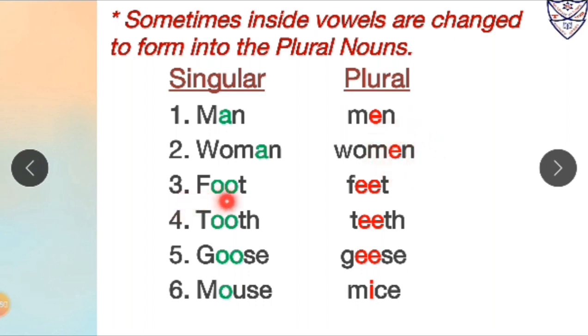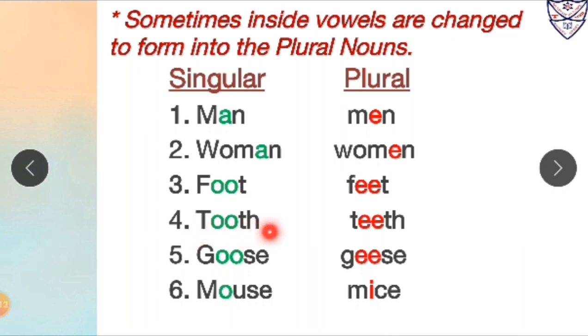Number 3, foot. Now over here foot is in singular form and the inside vowels are double O. Now to form its plural form, what we will do? We will change these vowels, that is double O, into double E. So it will become feet. So foot is in singular form and feet is in plural form. So we are changing the vowels.